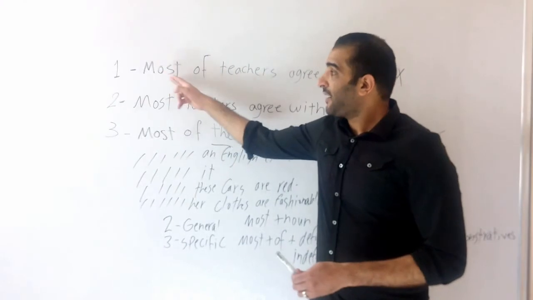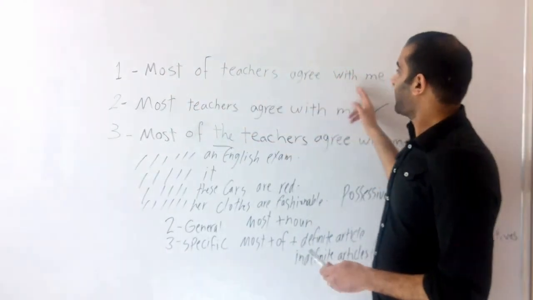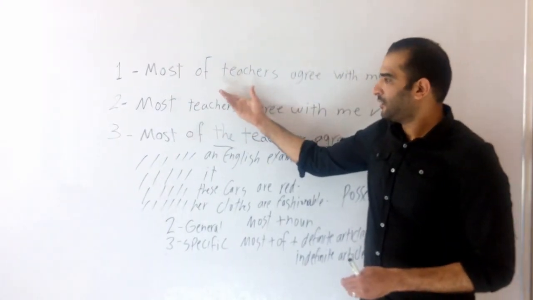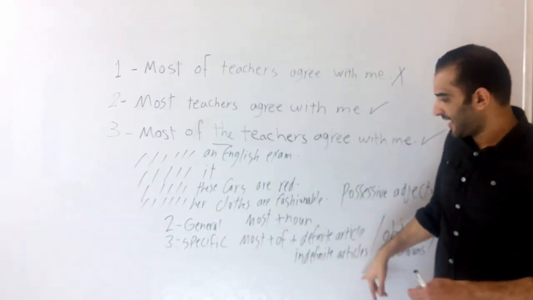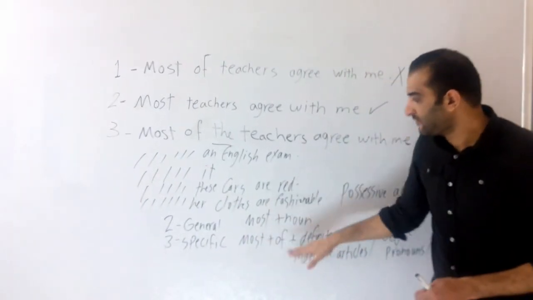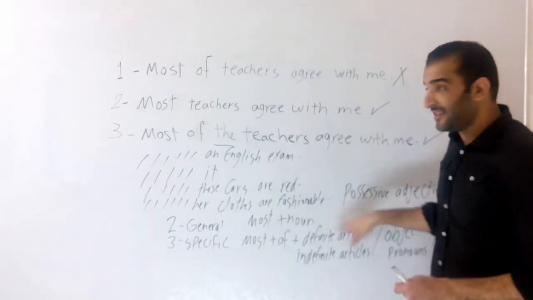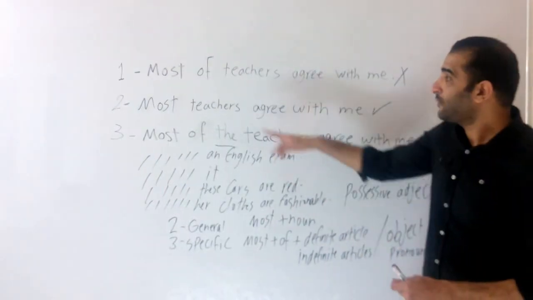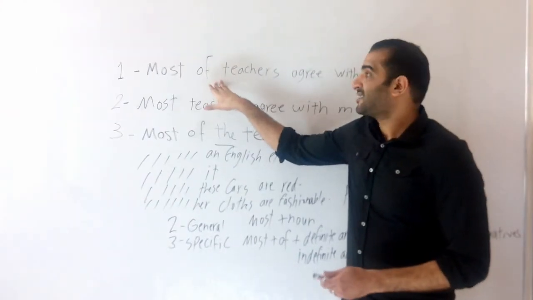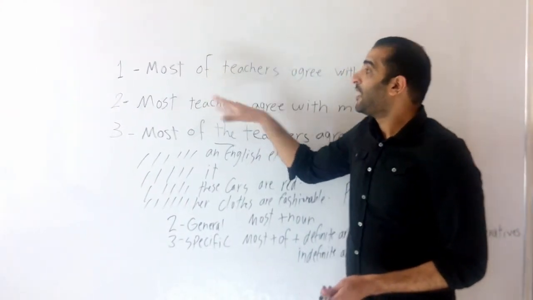Okay, let's get back to number one. Most of teachers agree with me. Why is it incorrect? We've mentioned that if we're speaking specifically, most of must be followed by one of these categories. Here we can't find anything, so it's incorrect because of that.